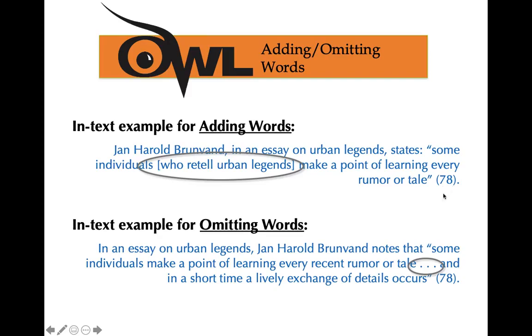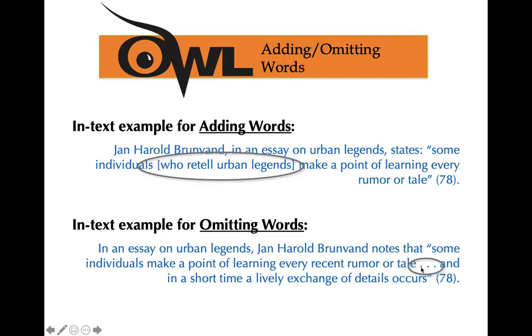Okay. Let's say you want to take out words, because let's say you like a direct quote, but that direct quote goes on for an entire paragraph and you only want a few words from that paragraph. So let's say you take out just a few words. In an essay on urban legends, Jan Harold Brunvin notes that, quote, "Some individuals make a point of learning every recent rumor or tale," and you want to take out just a few words right here.